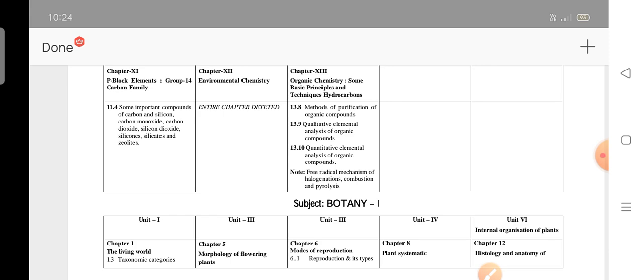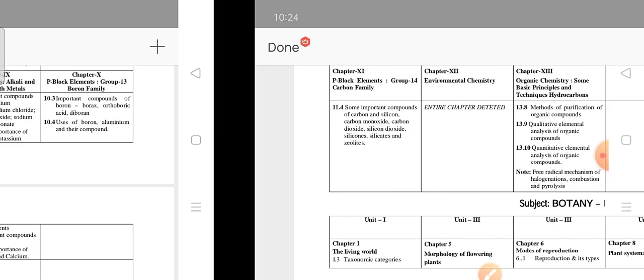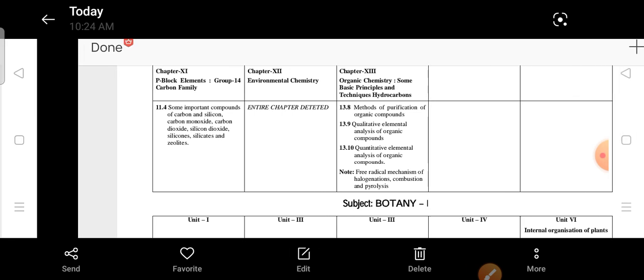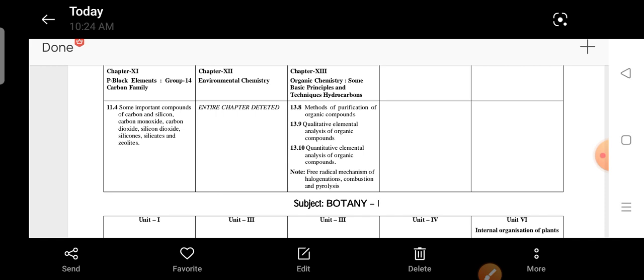It's clear to everyone? In the first unit 3 topics. Second unit 2 topics. Third unit nothing is deleted. Fourth unit 3 topics. Fifth unit 2 topics. Sixth unit 2 topics. Seventh unit 3 topics. Eighth unit 3 topics. Ninth unit 4 topics. 10th unit 2 topics. 11th unit 1 topic. 12th unit entire chapter is deleted. 13th unit, three topics are deleted.